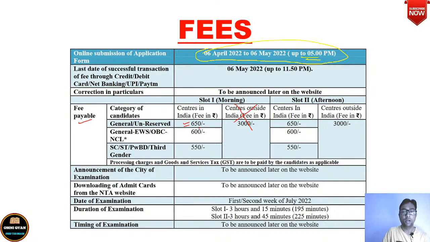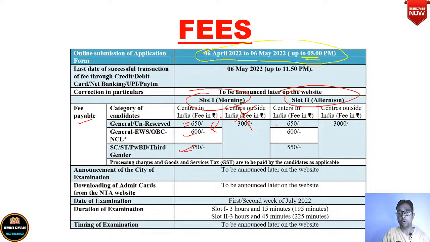Okay, no need. Let us talk of India only. General, EWS, OBC NCL 600, SC, ST, PWBD, third gender. All these categories of people will fall under this. They will have to pay 550 rupees. And then this is slot 1, morning slot. For the morning slot you need to pay this.